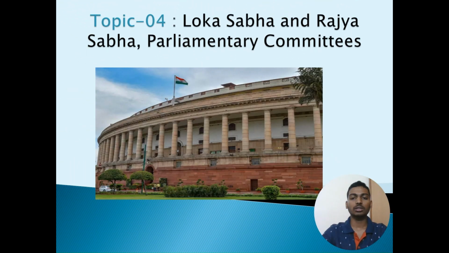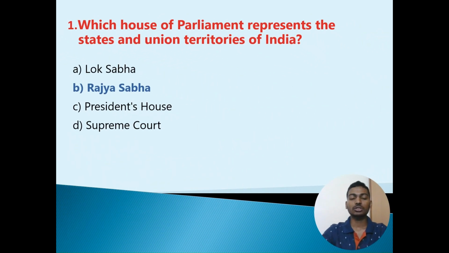Next topic is Lok Sabha, Rajya Sabha and Parliamentary Committees. First question: Which house of Parliament represents the states and union territories of India? Option A, Lok Sabha. Option B, Rajya Sabha. Option C, President's House. Option D, Supreme Court. The correct option is Option B, Rajya Sabha.